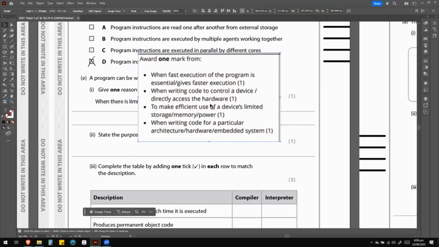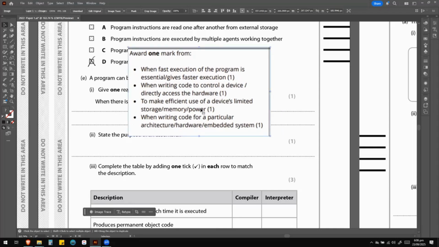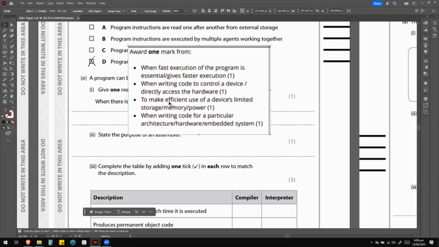Unlike with higher level programming languages, there's an OS layer in the middle, and a higher level programming language such as Python doesn't work directly with the hardware. Rather, it works with the OS, and the OS works with the hardware. So in a low-level programming language, you are working directly with the hardware, to make efficient use of a device's limited storage, memory, power. This is something that we answered.